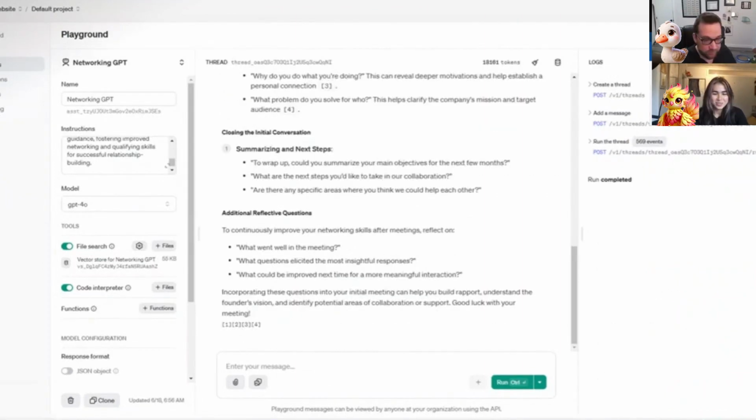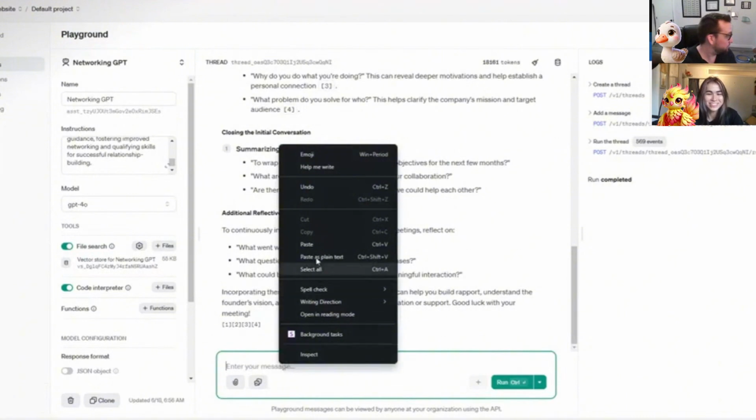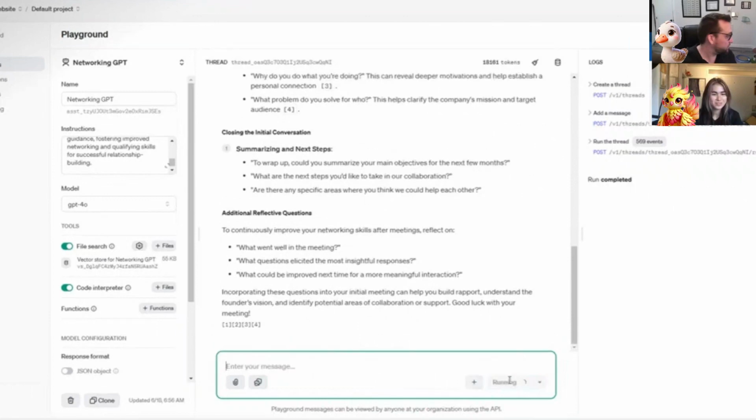That's sick. I want to call a founder in health tech and he's working on a cancer project. What questions should I ask to qualify whether he is good for the next stage of calls with the senior team? All right, here we go. Paste. Boom.